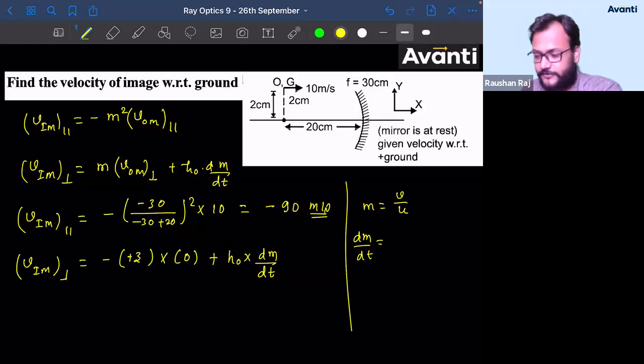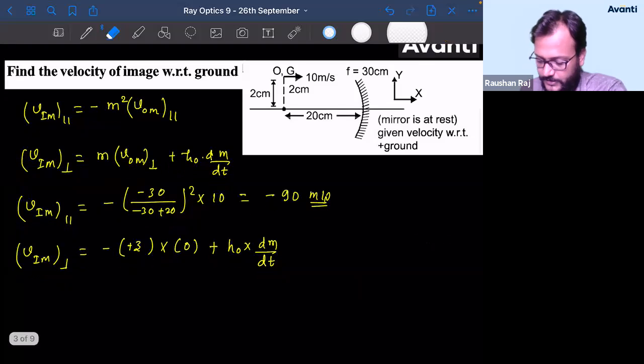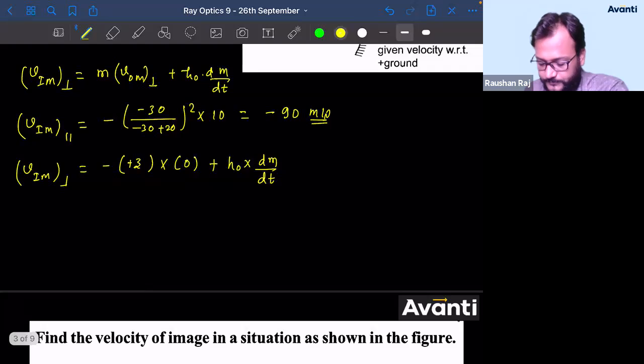p by u होता है ना इसका वैल्यू, ठीक है? और विद द माइनस साइन, एक्चुअली विद द माइनस साइन. Alright, so I write minus of u into velocity of image with respect to mirror in parallel direction. Alright, let me write it नीचे बड़ा, क्योंकि बड़ा रिलेशन आएगा बच्चा. We are going to get a very long relation.